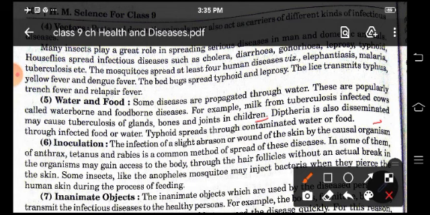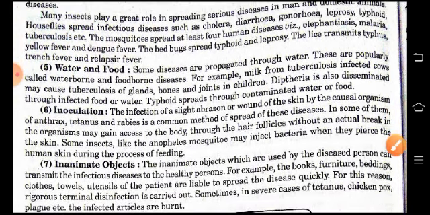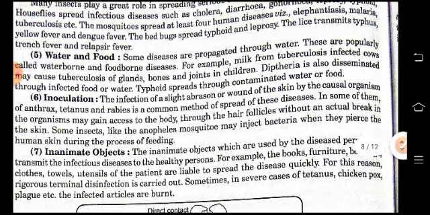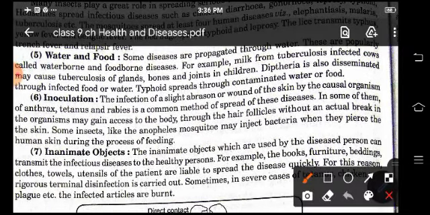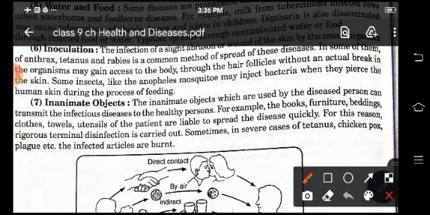The inoculation, the infection of a slight abrasion or wound of the skin by the causal organism of anthrax, tetanus and rabies, is a common method of spread of these diseases. The inanimate objects which are used by the diseased person can transmit the infectious disease to the healthy person. For example, the books, furniture, bedding, clothes, towels, etc. They are liable to spread the disease quickly.